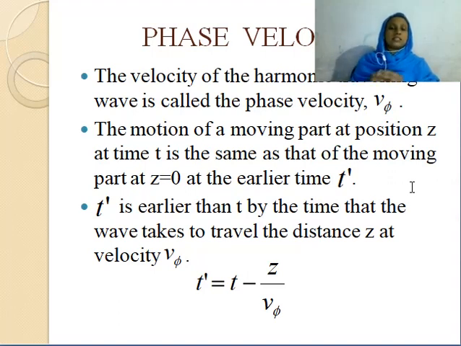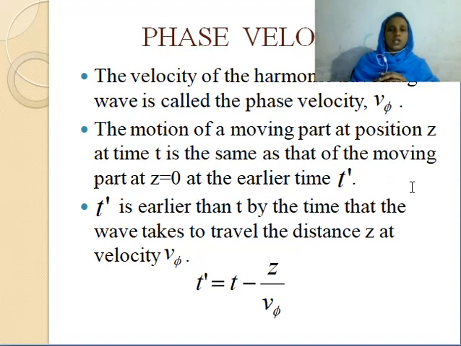What is the time required for traveling from z equal to 0 to z? z by v phi, distance travelled by phase velocity. We already assumed that the time is t. So t prime is given by t minus z by v phi.